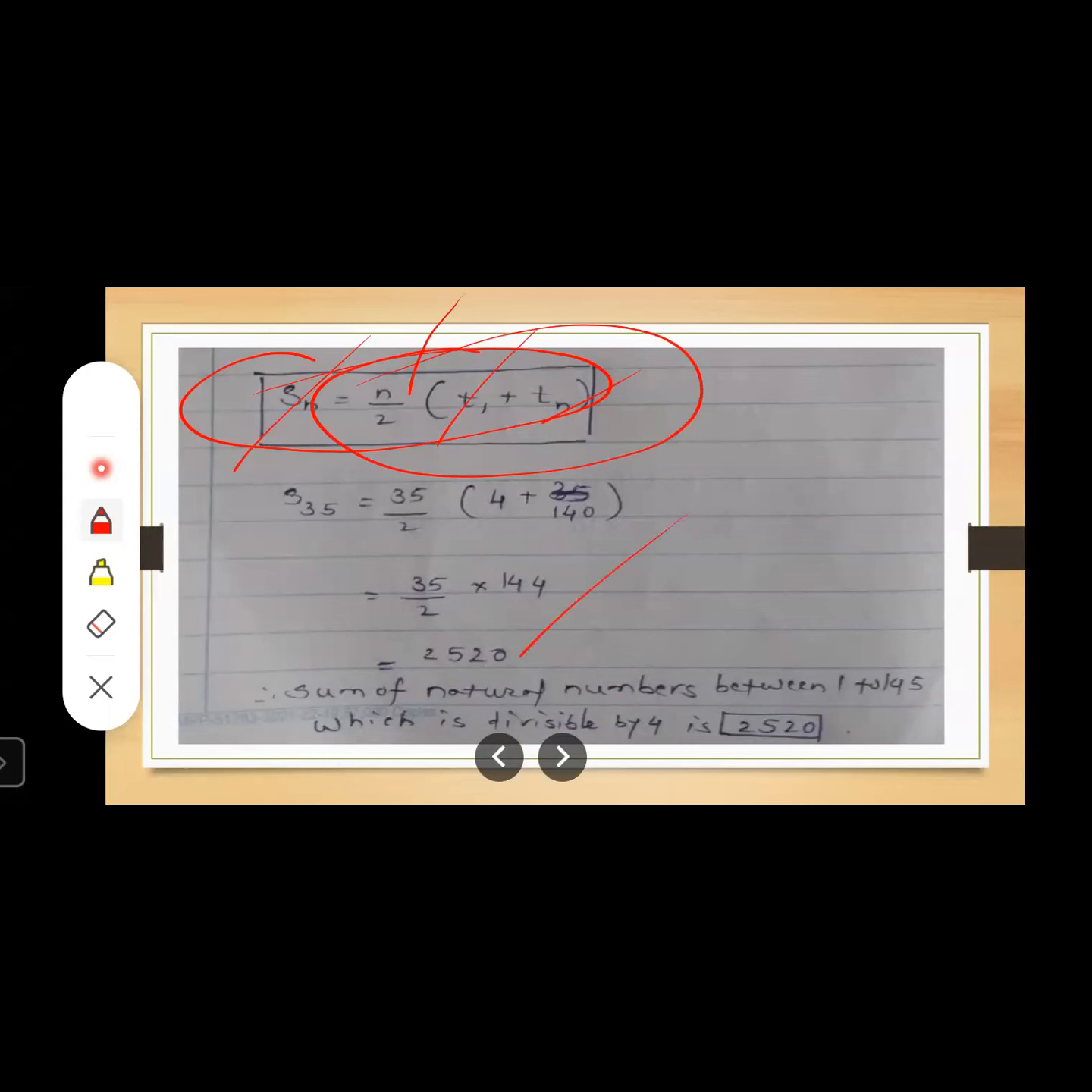Students, I'm not going to simplify everything. You just substitute all the values in the given formula. You will get the corresponding value, and that is nothing but the sum of natural numbers between 1 to 45 which are divisible by 4. So the final answer is going to be 2520. Students, I'm repeating again, this line is a must, it carries half marks.